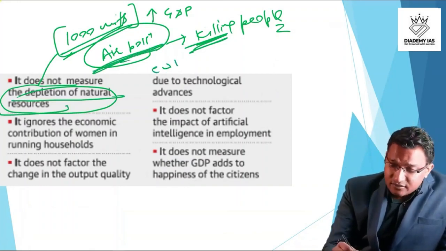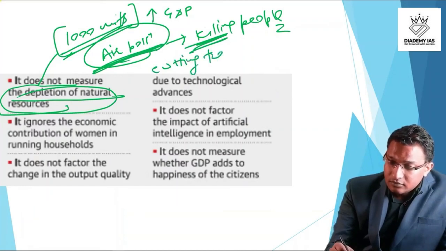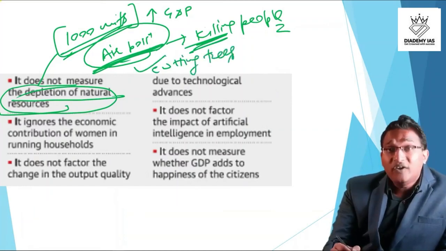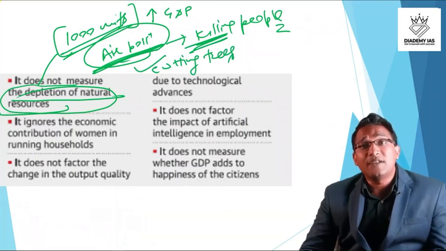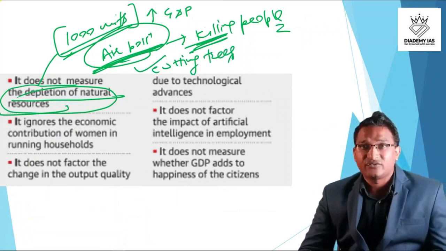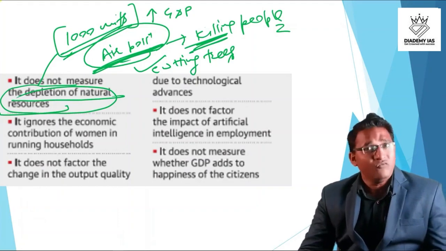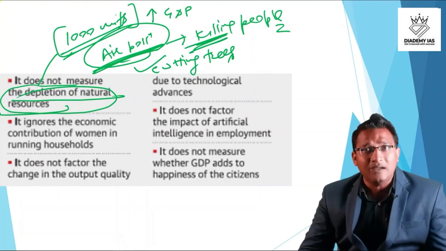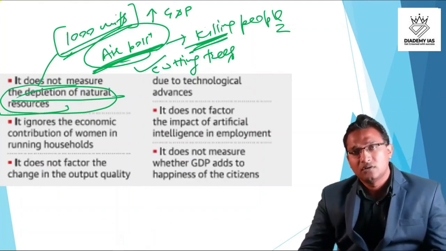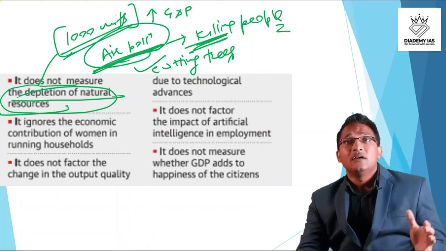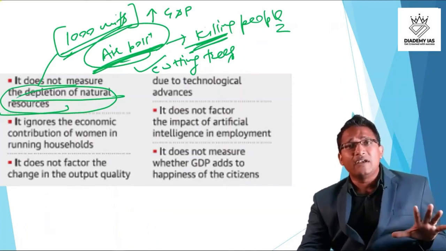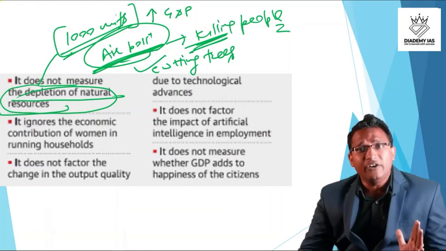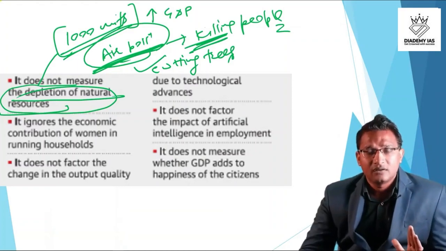We are cutting the trees. We are displacing the tribals. We are displacing the local wildlife, the animals. So we are not taking care of that. Increase in GDP does not mean that everything is good. There is a possibility that there is factory production, but in reality, the people are suffering, right?